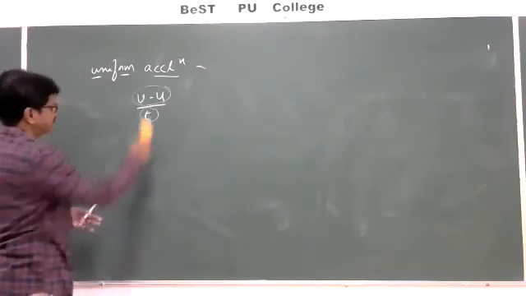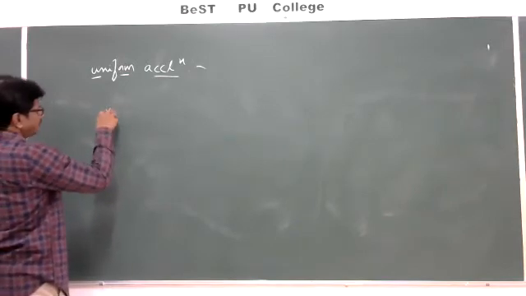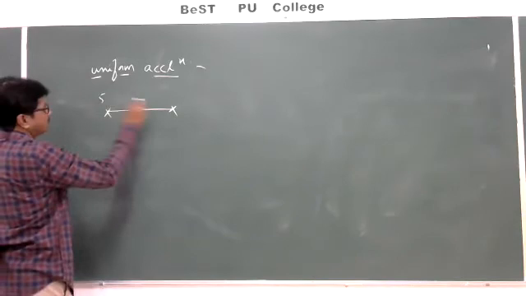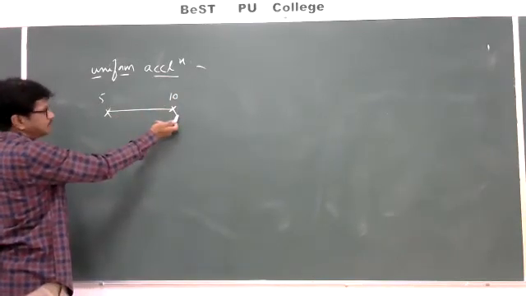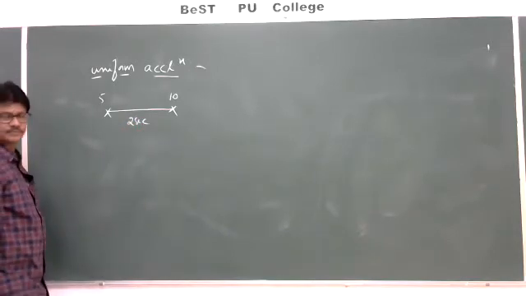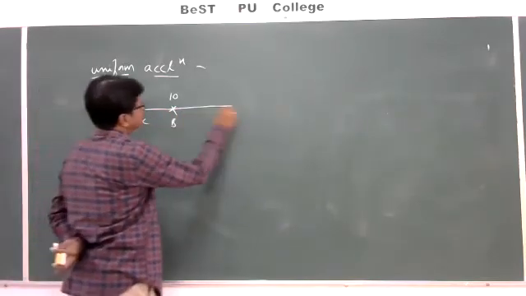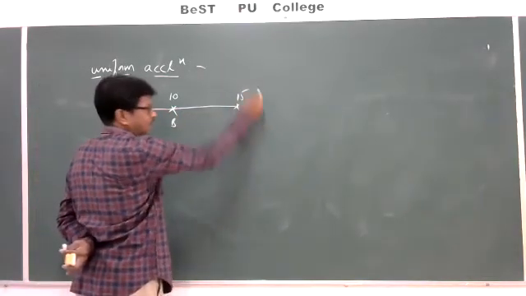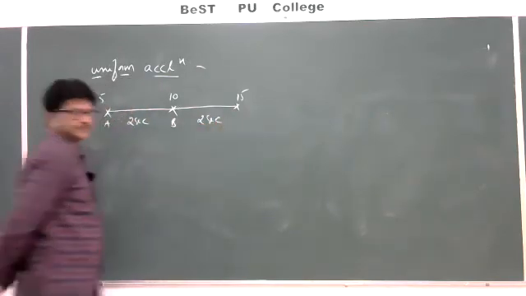For example, the velocity of a body changes from 5 to 10 meters per second in a time of 2 seconds. Then after, 10 to 15 in the same time of 2 seconds.